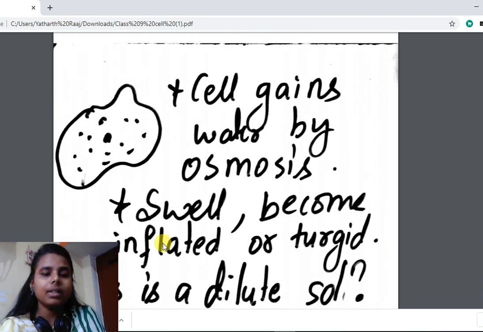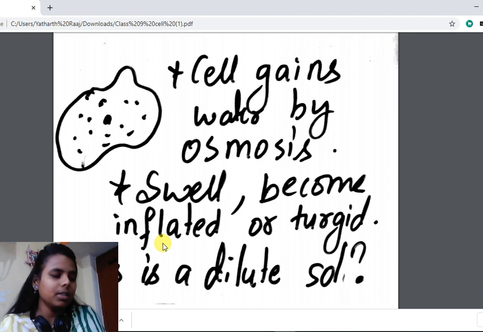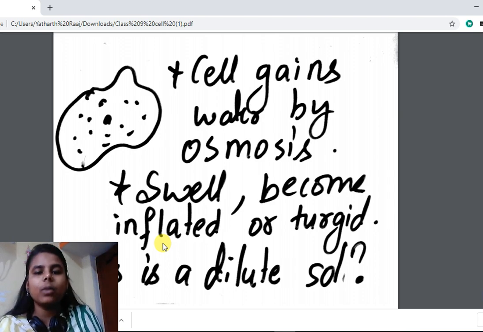When you dip a cell in hypotonic solution, then what will happen? The cell gains water by osmosis. It is obvious that the cell will gain water because the cell has lower water concentration than the medium surrounding it. So the cell gains water, and the process of gaining or losing water is called osmosis.